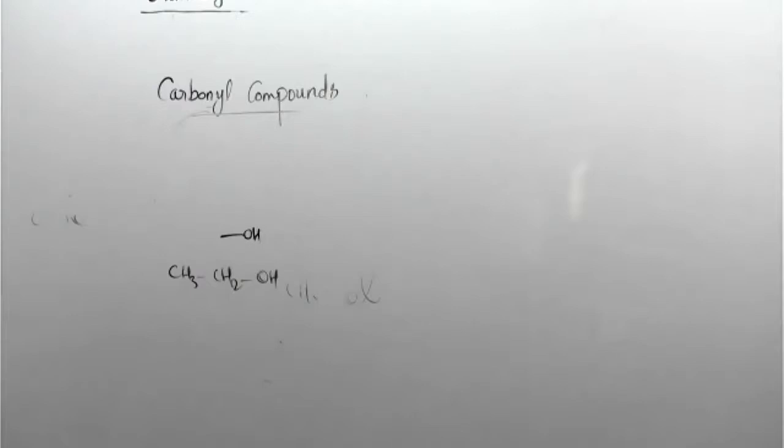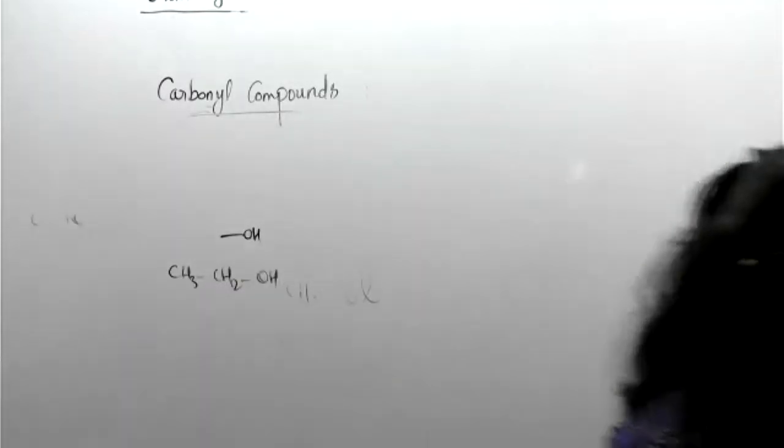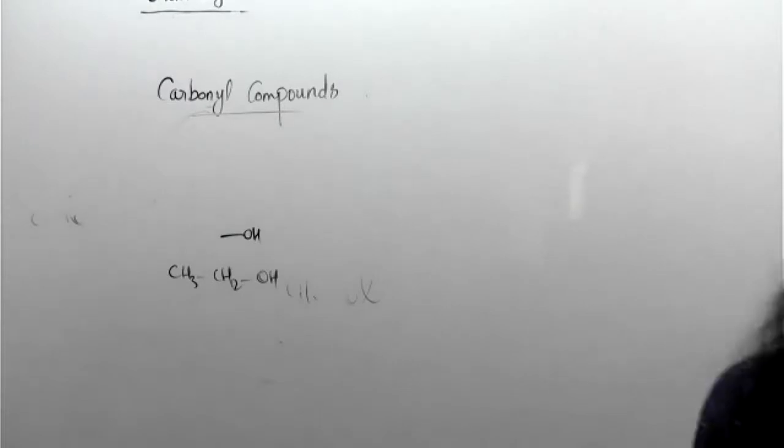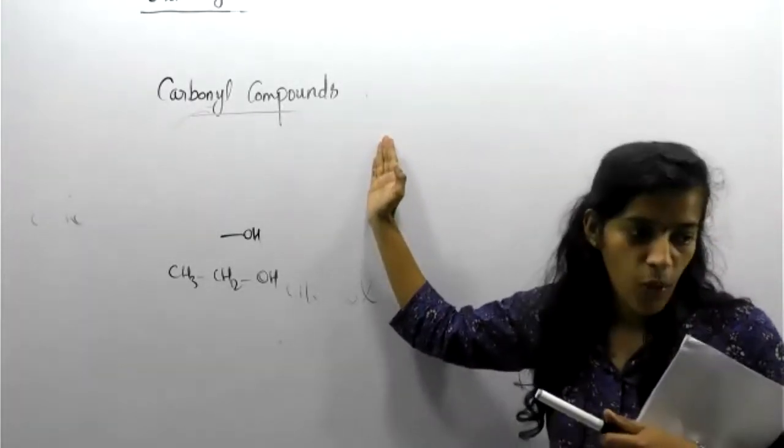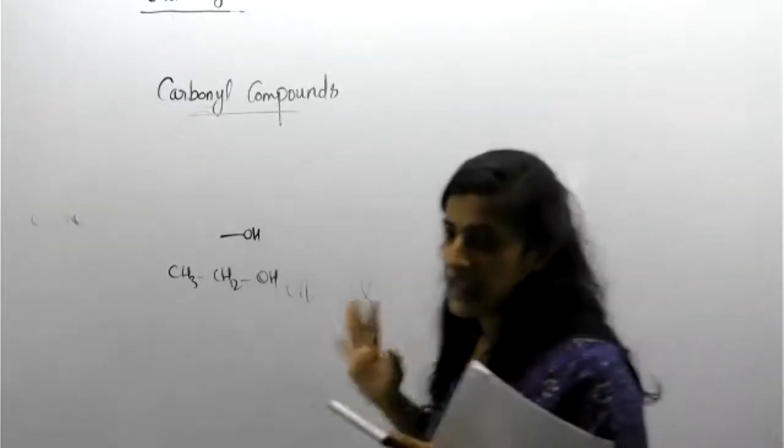I will use another pen. So this is ethanol. Likewise, today we are going to name our carbonyl compounds. How can we name them? We can discuss one by one.